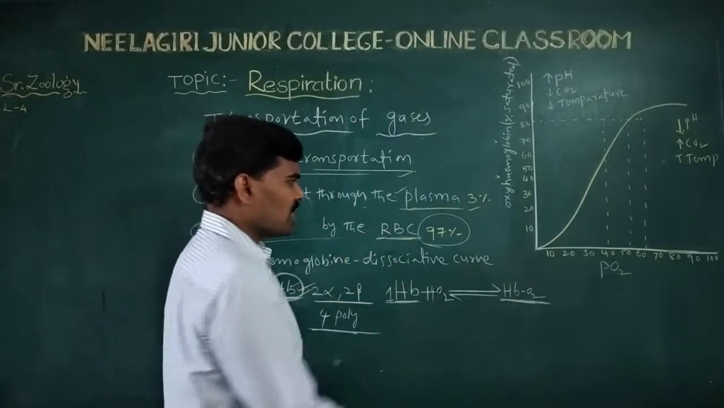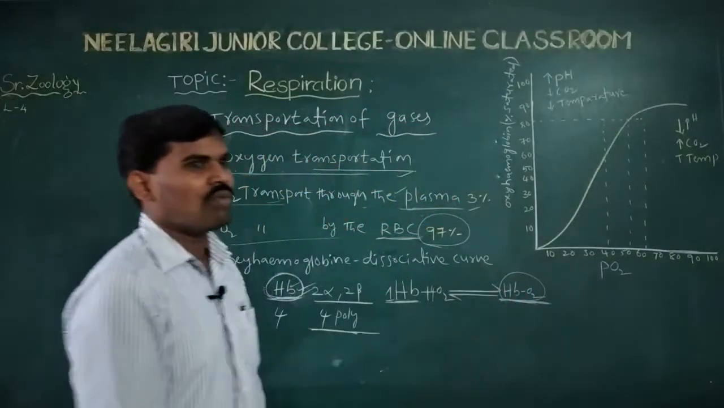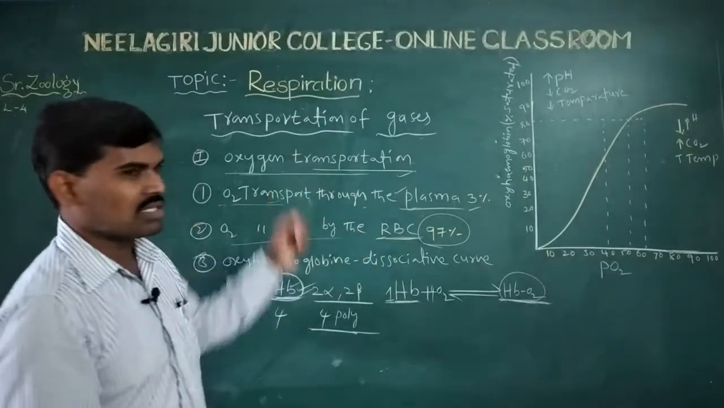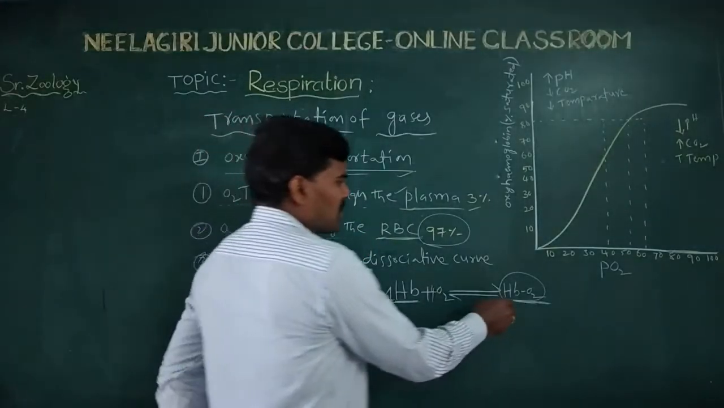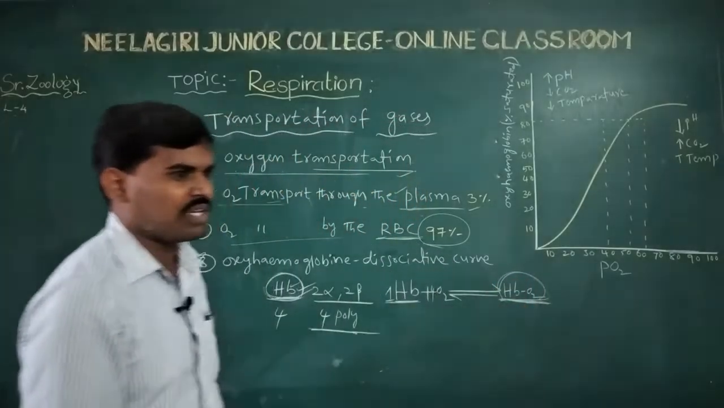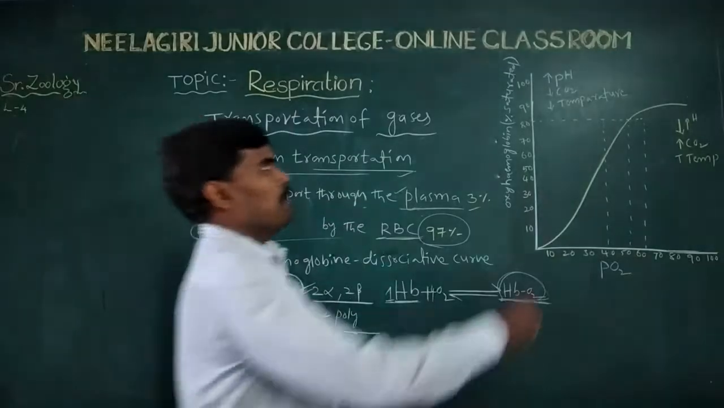97% of the oxygen is transported as oxyhemoglobin. So oxyhemoglobin forms the transportation of oxygen with the RBC. This oxyhemoglobin forms depending upon some conditions, the pH,